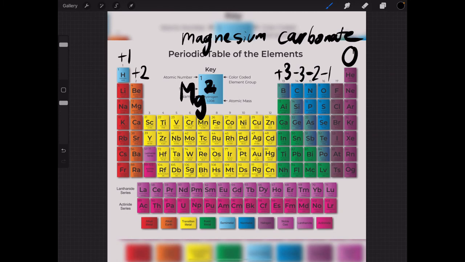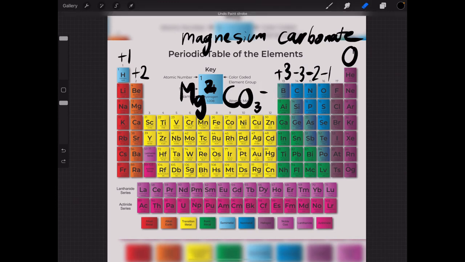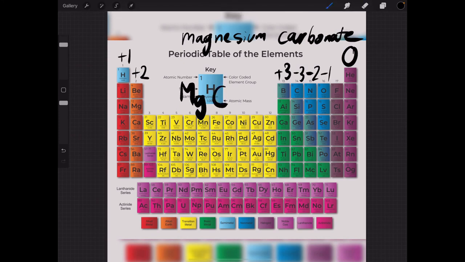And then carbonate, if we remember well, is CO3 2 minus. So 2 minus 2 is 0, so it balances out the charges. So our answer is MgCO3.